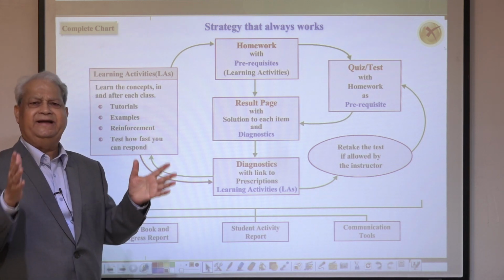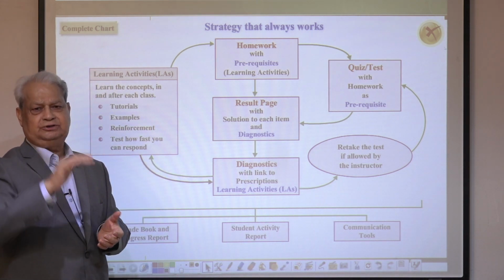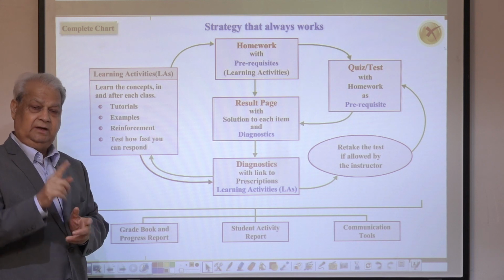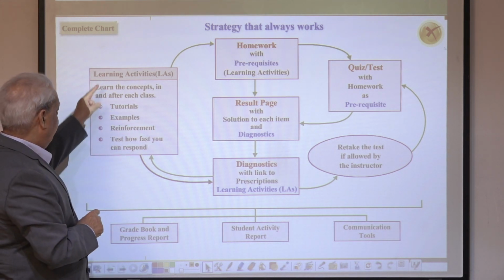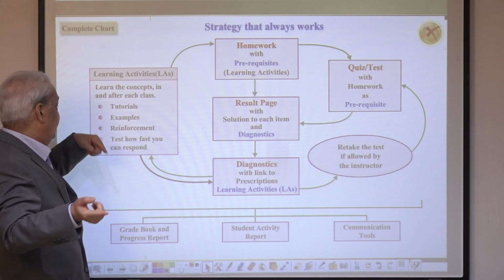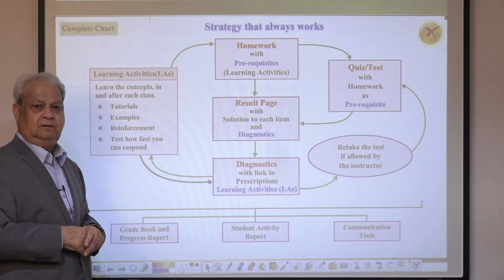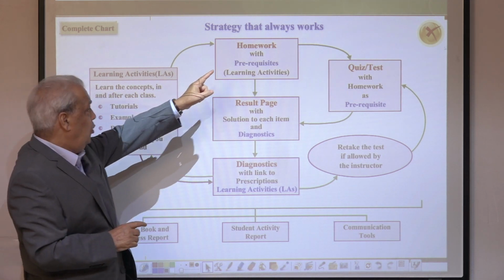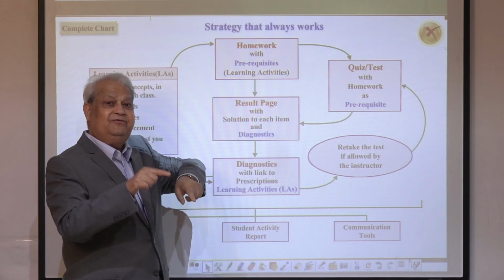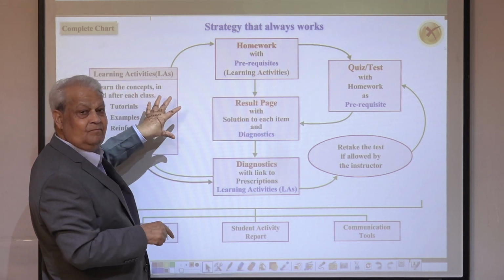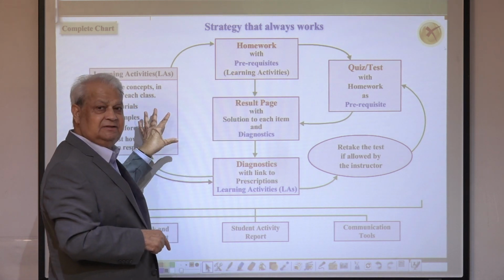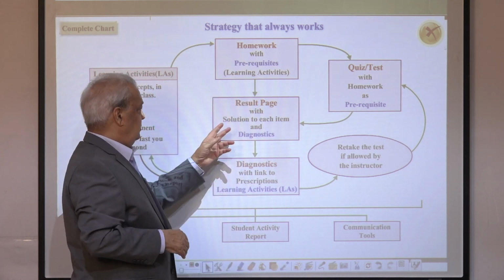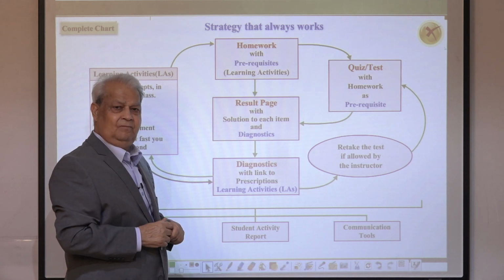Usual pedagogy to engage students continuously throughout the course. After every topic that the teacher teaches in the classroom, daily or weekly, they are required to go through the corresponding tutorials and examples as you just saw. They are required to study that. The next part, the homework assignment, will be active only if they complete this part. So with the prerequisite of learning activities, that instantly gives you the feedback with solution to each and every item, and so on.